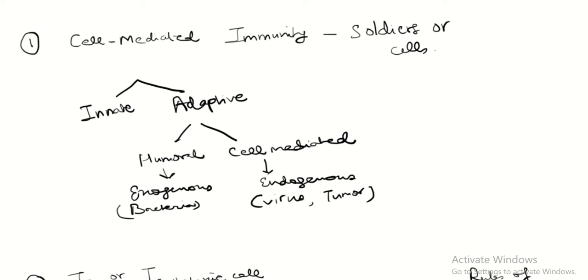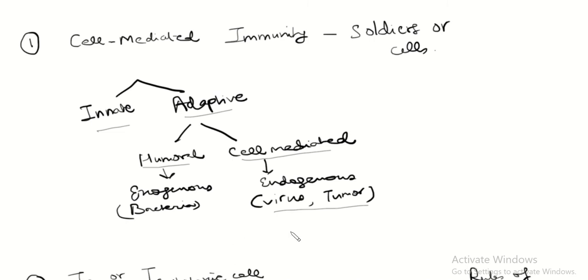So let's talk about the cells or soldiers that are involved in cell-mediated immunity. We've already covered the cells of the innate immunity and the cells of the humoral adaptive immunity. Remember, we have immunity: you have the innate, and you have the adaptive. Now we'll cover the cell-mediated immunity cells, which are part of the adaptive immunity, and therefore the endogenous threats, such